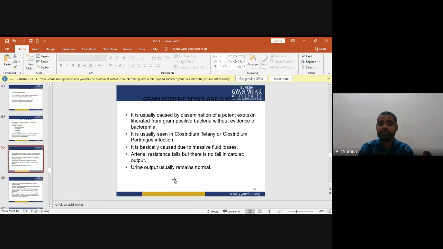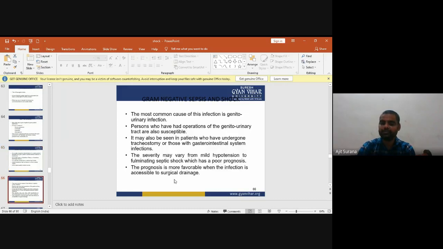Gram-positive septicemia shock is usually caused by the dissemination of potent exotoxin liberated from gram-positive bacteria, without evidence of bacteremia. It is seen in Clostridium tetani or Clostridium perfringens infection. It is basically caused by massive fluid loss; arterial resistance falls, but there is no fall in cardiac output. Urine output usually remains normal.